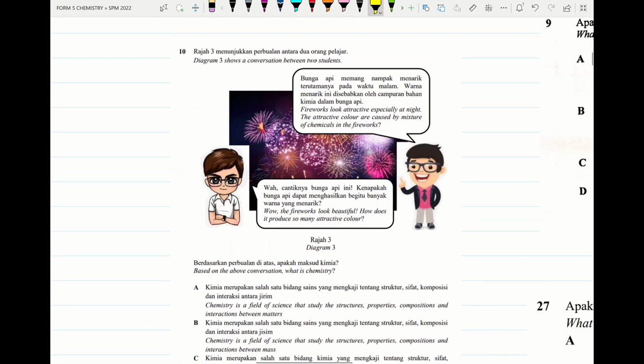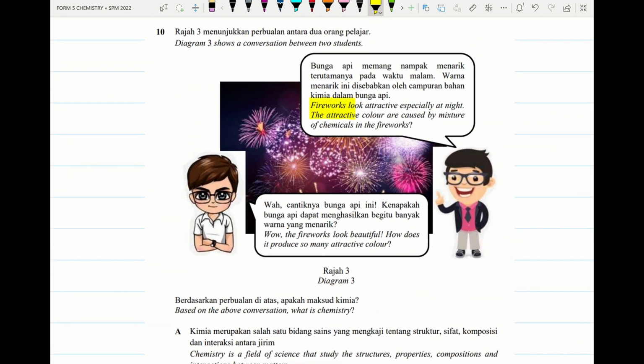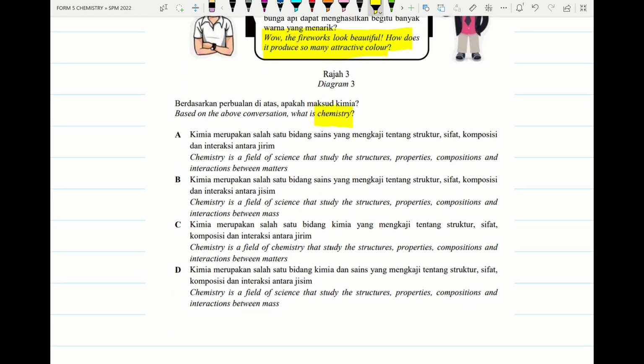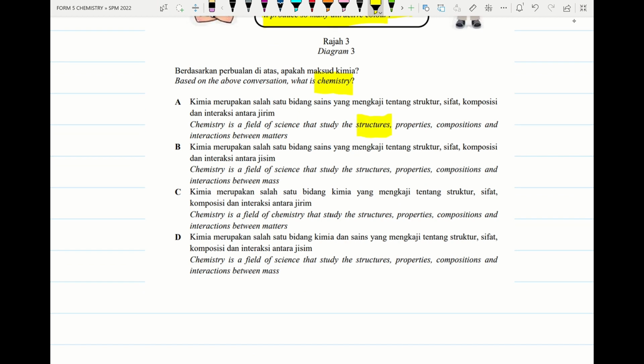Look at this question. Fireworks look attractive, especially at night. Attractive colors are caused by a mixture of chemicals in fireworks. Fireworks look beautiful. How does it produce attractive color? Based on conversation, what is chemistry? Chemistry is a field of study that focuses on structure, properties, composition, and interaction among matter. So the suitable answer will be A.